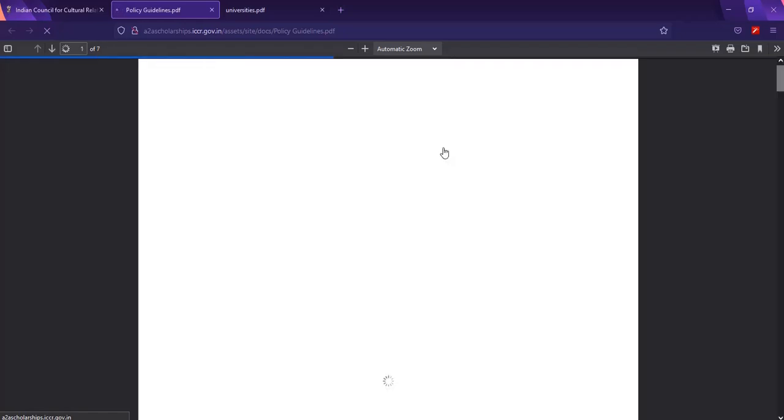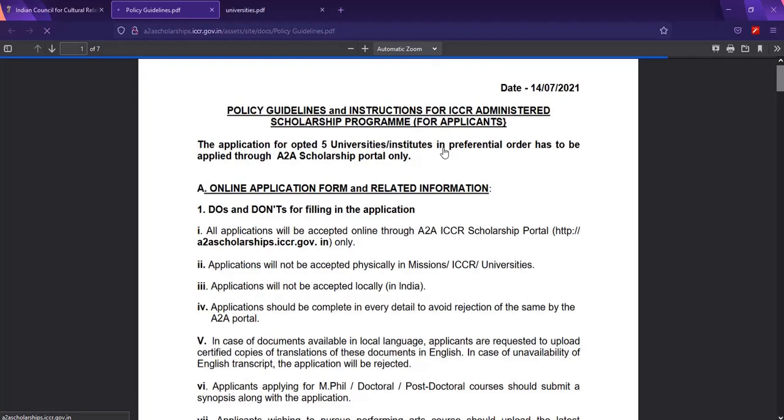Since I am on the website, sometimes it takes time to load because the website is heavy and there are so many applications in most cases. These are the policy guidelines and instructions administered by the ICCR. Applicants opting for 5 universities or institutes in preferential order have to apply through A2A. So here you have 5 universities to apply.